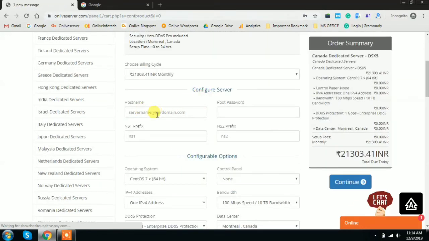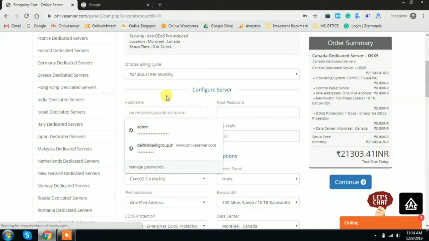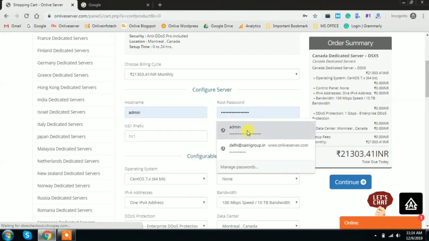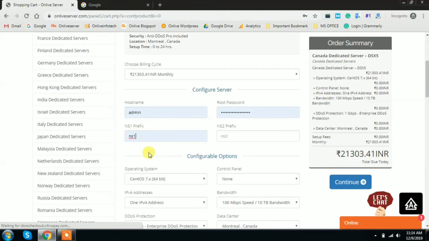Now scroll the page. Here you have to fill in the server hosting host name, so write the host name. We will write this one, and here you have to fill in your password. Here you have to fill in your website name, like this one here. And keep your password like this one, and ns1, ns2.